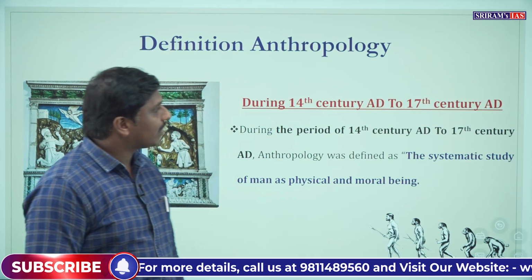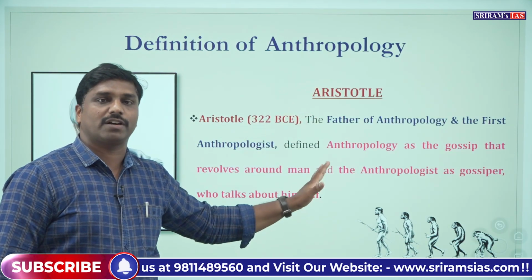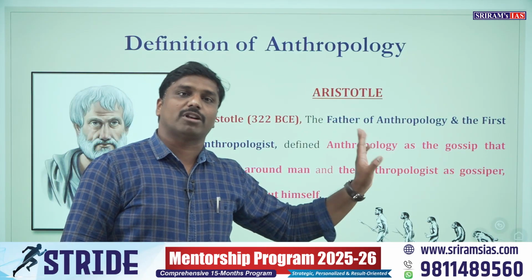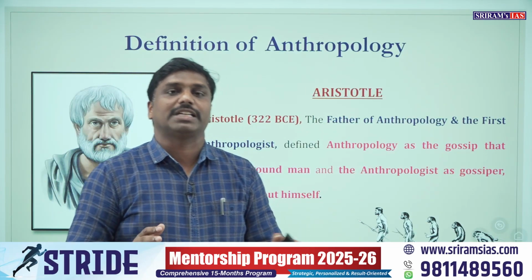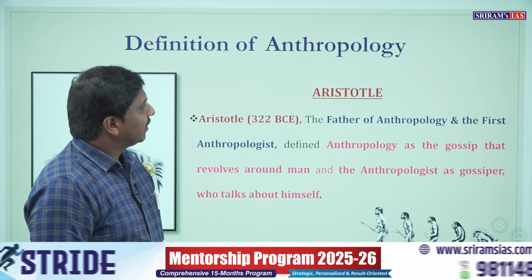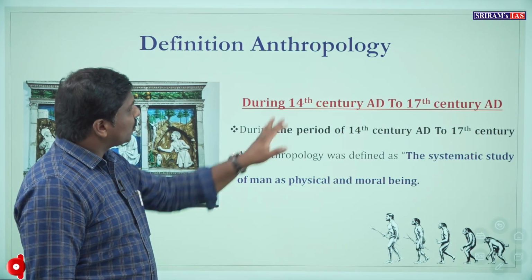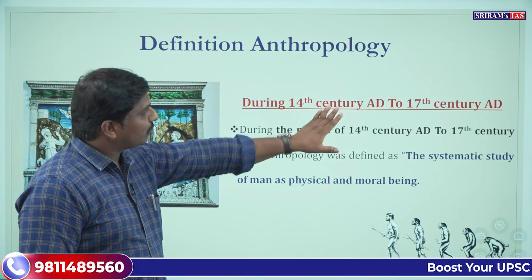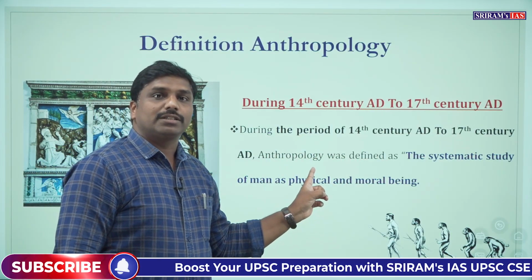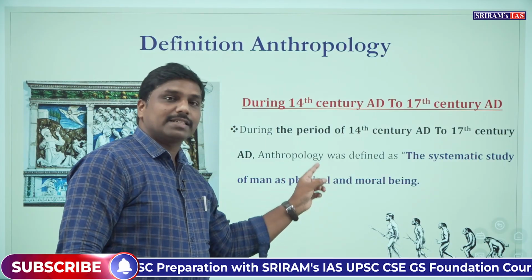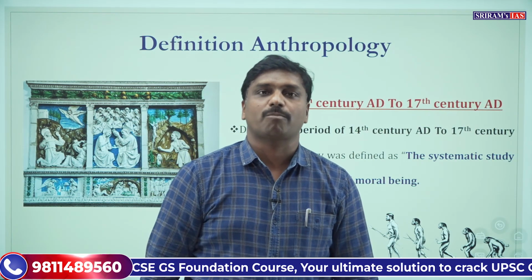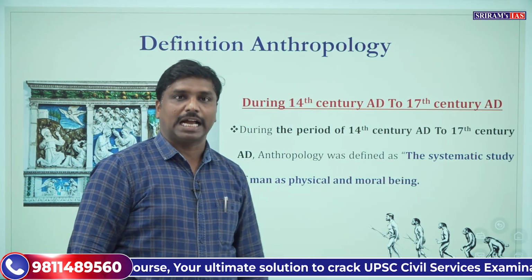Now if you look at the Aristotelian definition of anthropology, he is simply saying that it is a gossip that revolves around man. That means there is no scope; the scope is undefined in the Aristotelian definition. Whereas in the 14th to 17th century, the scope has been extended towards the study of physical sciences and philosophical sciences. So this is another important development or point that you have to remember here. I hope you're getting it.